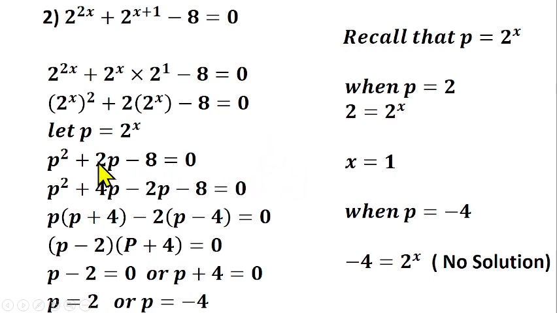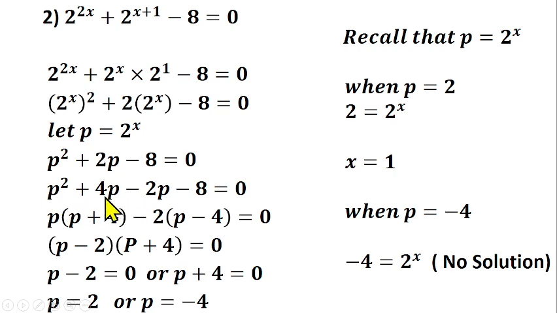Then those two numbers will now replace this plus 2 here. So you have plus 4p minus 2p minus 8 is equal to 0, because plus 4p minus 2p will give us what? Plus 2p. We have now added our variable p to the back of those two numbers, so that when you add plus 4p minus 2p, it will give us plus 2p. Do we understand this now? So this 4p minus 2p is replacing this plus 2p.